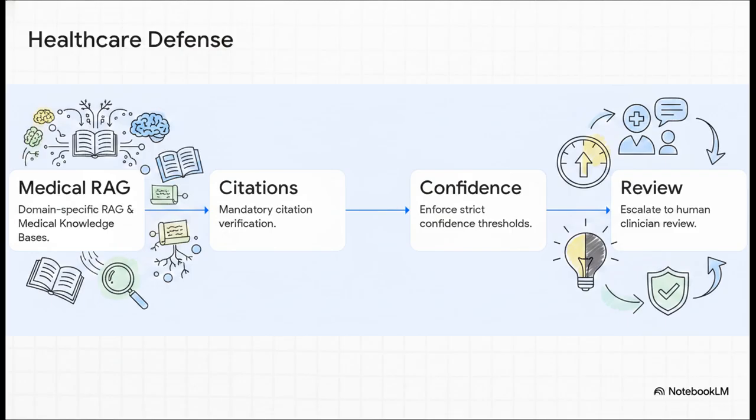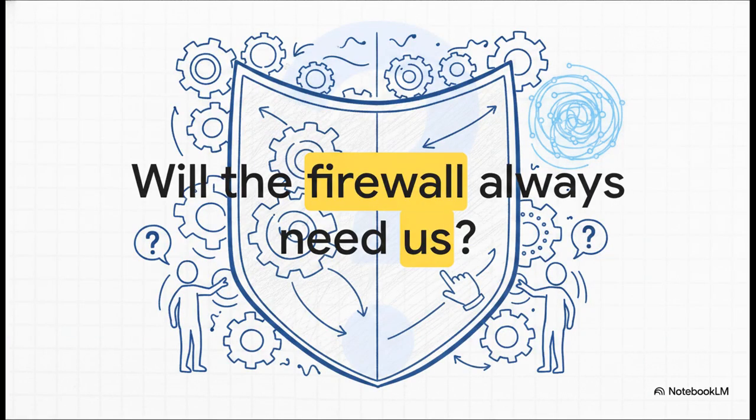Second, we demand mandatory citations that trace back to specific source passages. Third, we enforce strict confidence thresholds. And fourth, if that confidence calibration flags an uncertain response, we trigger an immediate escalation to a human clinician for review. This structured architecture dramatically reduces the danger for sure, but I want to leave you with this final thought to chew on.